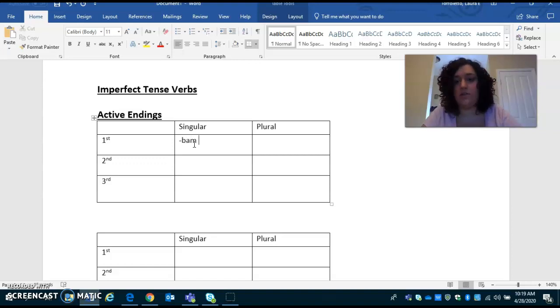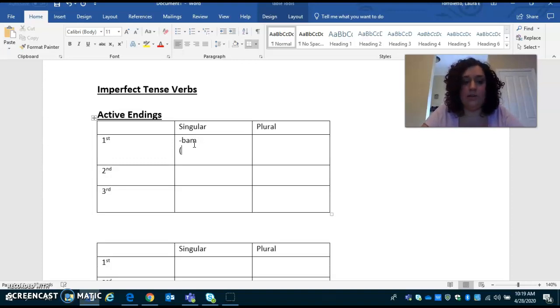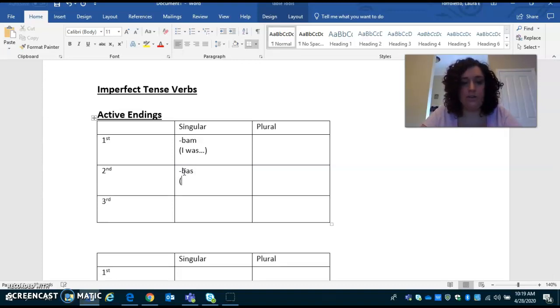Remember, I like to call this the sheep tense, because basically what we are doing is adding a ba before our original endings, with the exception of this one right here. This is going to be I was, so like I was loving, I was walking, etc. Okay, and then we have bam. Oh, don't do that. We have bas. It's going to be you were.